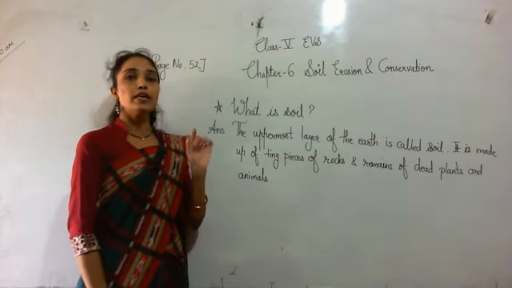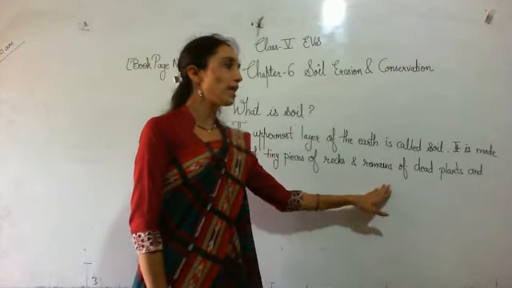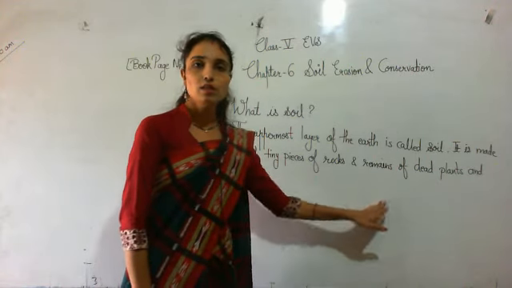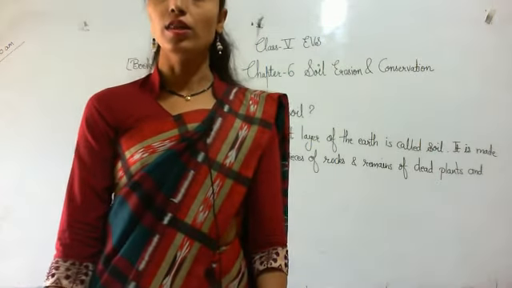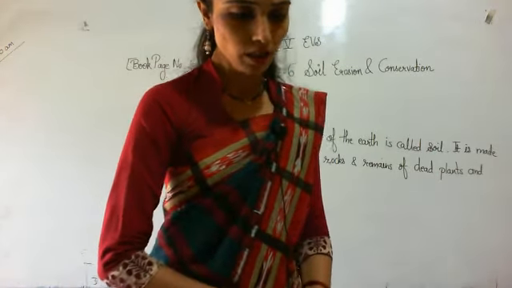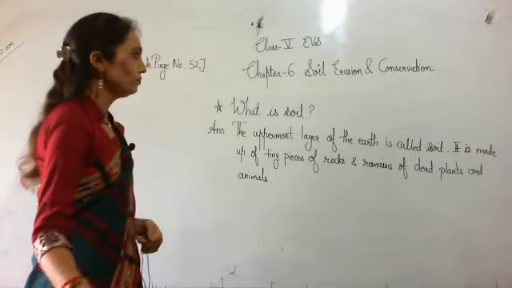Soil is made up of tiny pieces of rocks and remains of dead plants and animals. And soil is the foundation of all life on the earth. Now I will show you in a diagram.